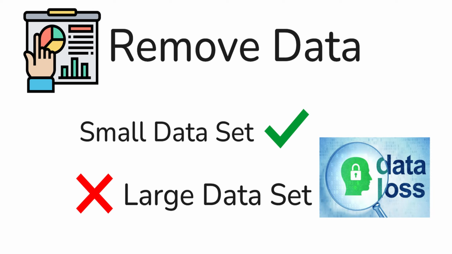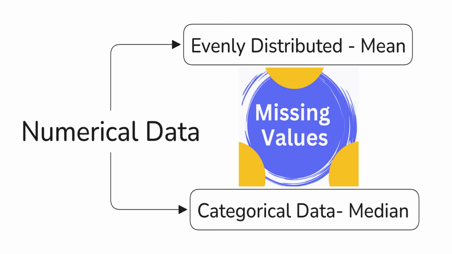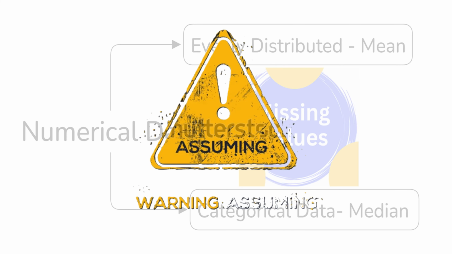The second approach is to fill the missing values. This is called imputation. But what values should we fill that also make sense? For numerical data, a common approach is to use the mean or median. Mean works well when the data is evenly distributed, and median works better when there are outliers. For categorical data, we usually fill with the most frequent value. But here is something important to understand. When we are filling the missing values, we are making an assumption.